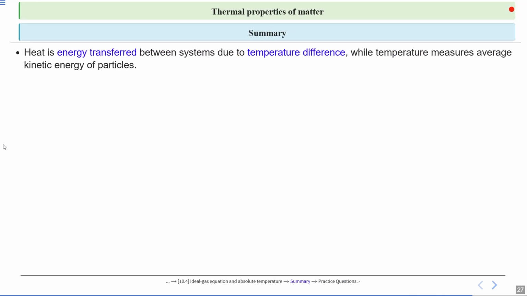Now, summary. First, heat is energy transferred between systems due to temperature difference, while temperature measures the average kinetic energy of particles. Heat flows from a higher temperature body to a lower temperature body until thermal equilibrium is reached.